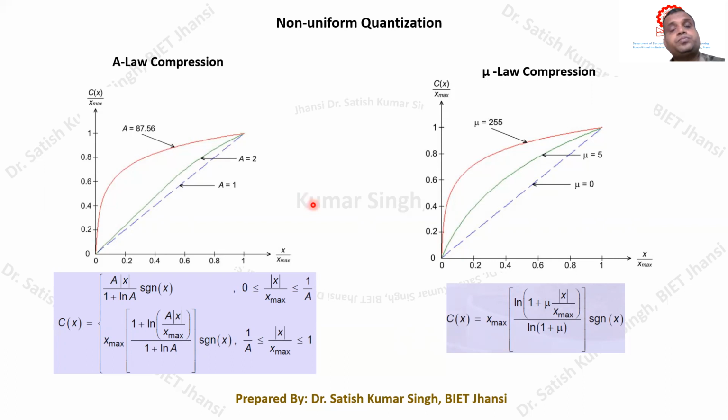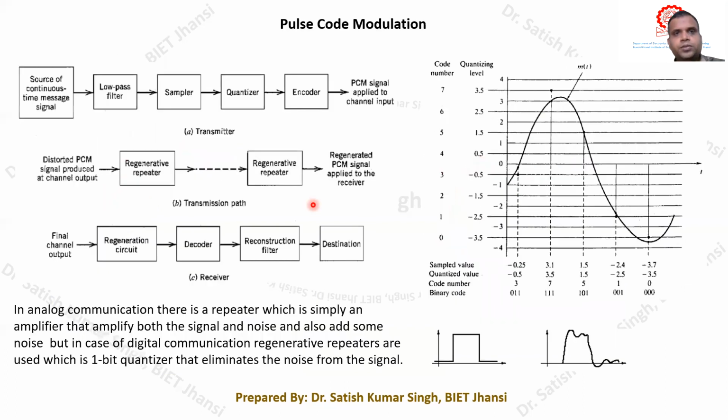Fine. Now I can start another very important topic, which is pulse code modulation. We have already seen how an analog signal can be converted into a digital signal. The analog signal occupies an infinite number of points between the two excursions of the signal.